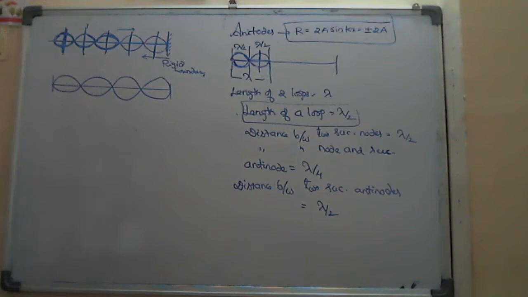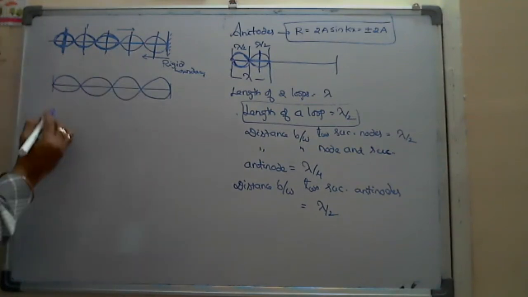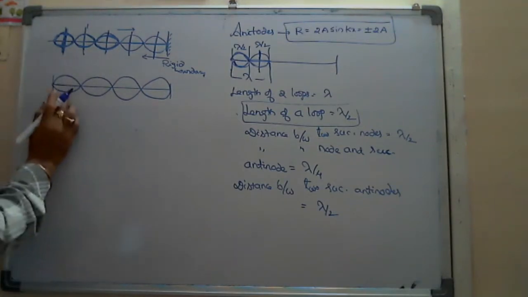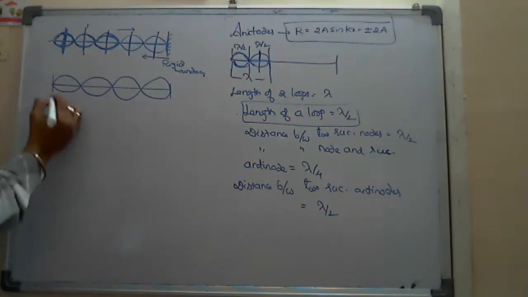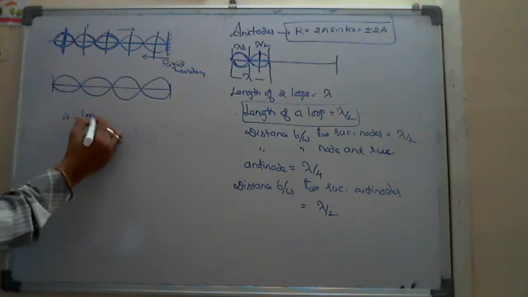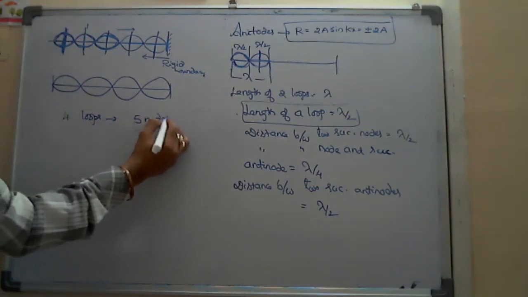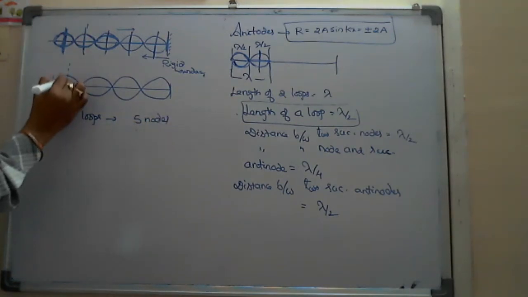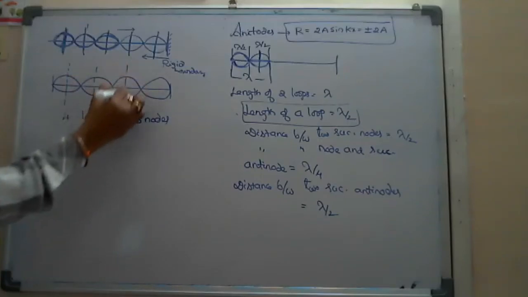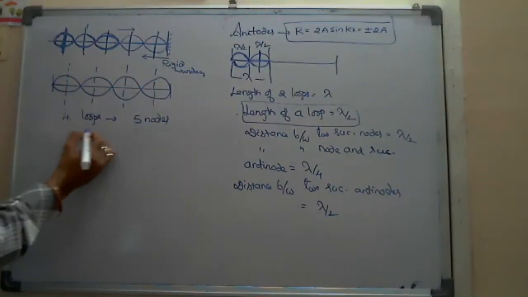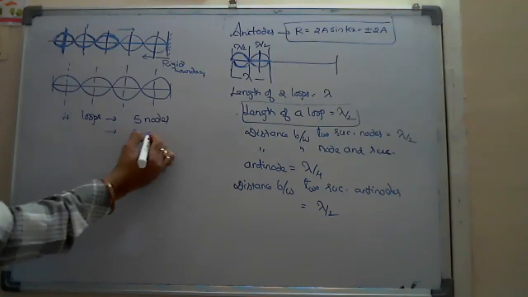Assume that. 4 loops are formed means how many nodes and how many antinodes are formed? 5 nodes, sir. Good. 4 loops means 5 nodes, correct? And antinodes, these 4. So 4 loops means 5 nodes and 4 antinodes.